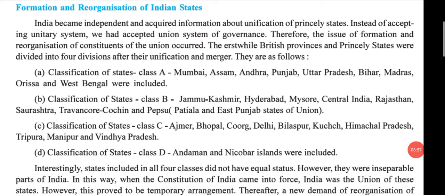Just a plain reading, and if possible, then learn all the names class-wise: Class A, B, C, and D, and all the states included in the respective classes. Please read fast. Okay, done.